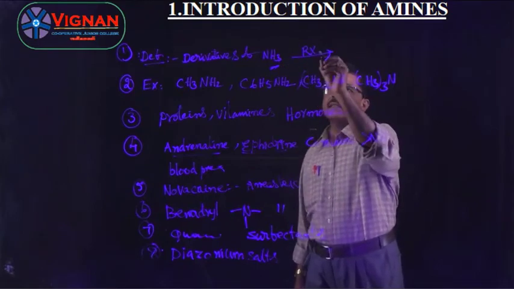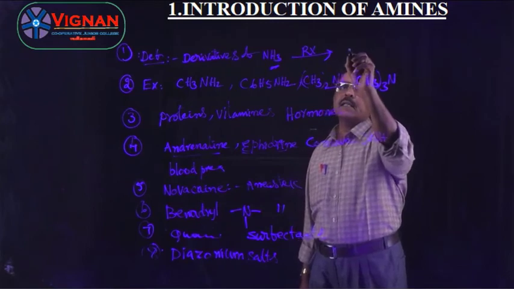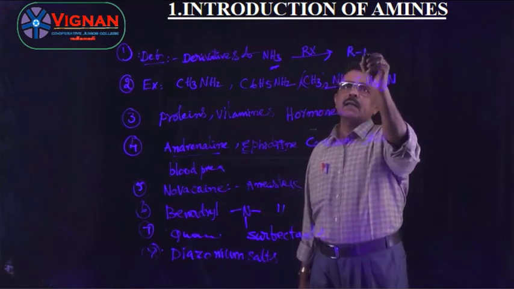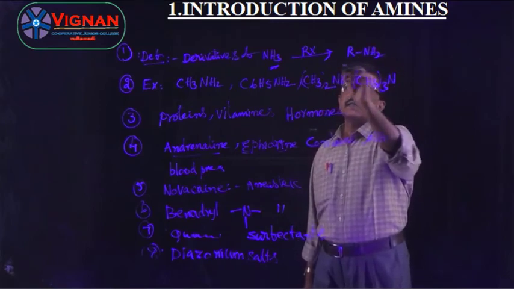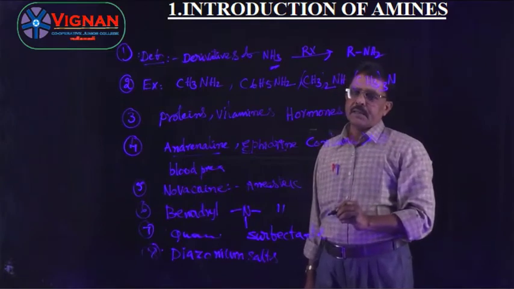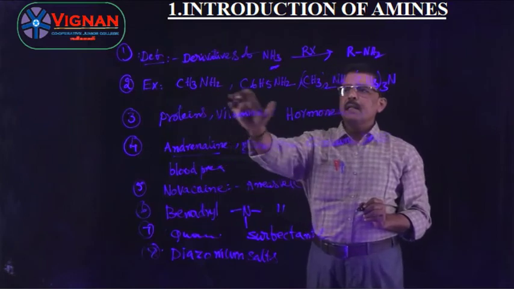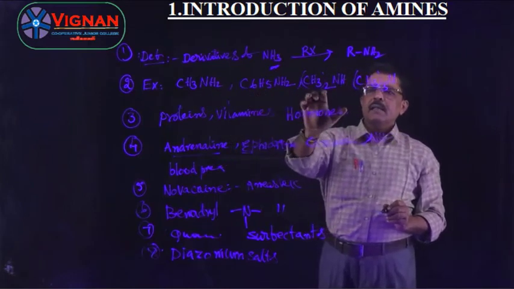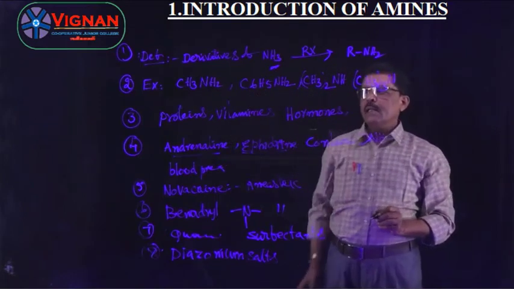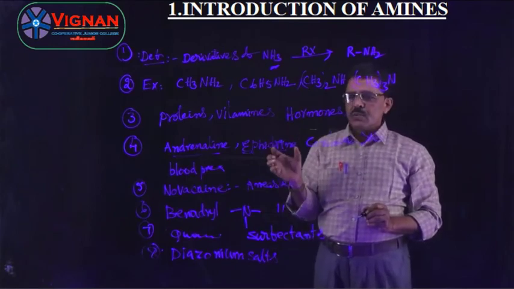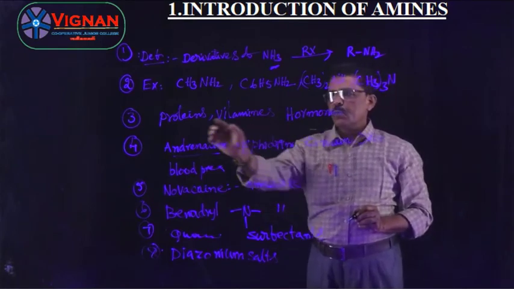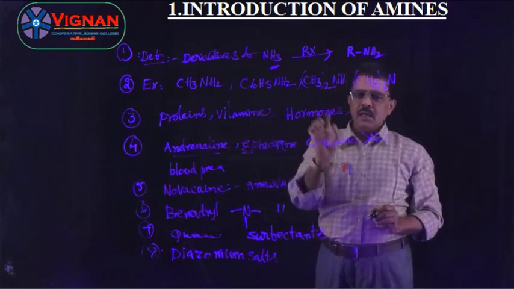Suppose NH3 reacts with RX gives RNH2. This is where one hydrogen is replaced. Examples for amines are methylamine, phenylamine, dimethylamine, trimethylamine. Natural sources of these amines are proteins, vitamins, hormones.